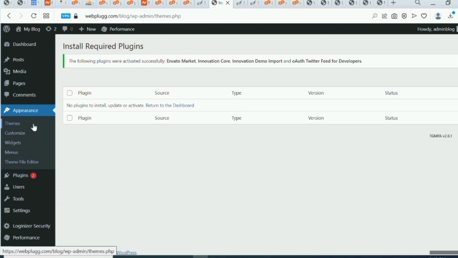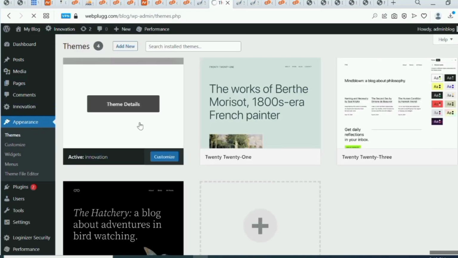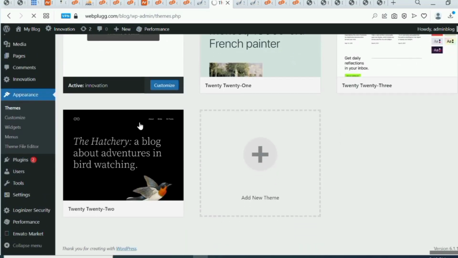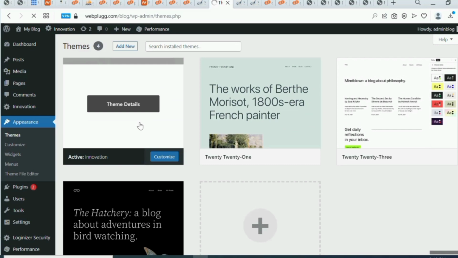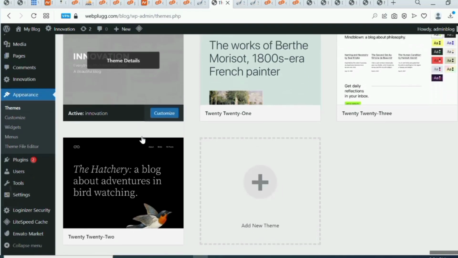So let's come back to our themes again. Let's wait for that to load. You can see that our theme is right here already. Okay, yeah, you can see the theme right here. So it has been successfully installed. After it has been installed like this, the next thing you are going to do is, okay, let's